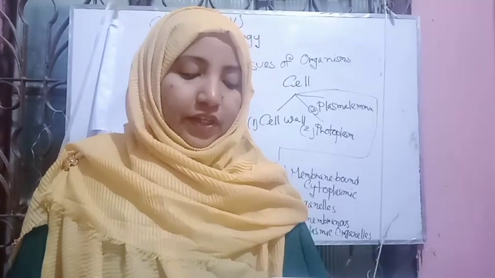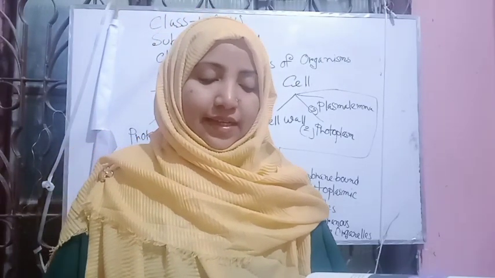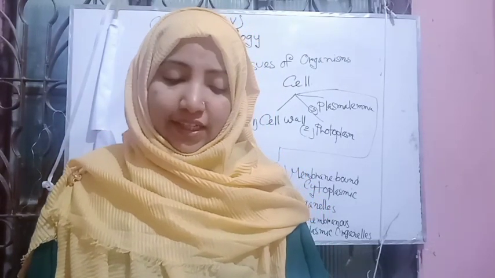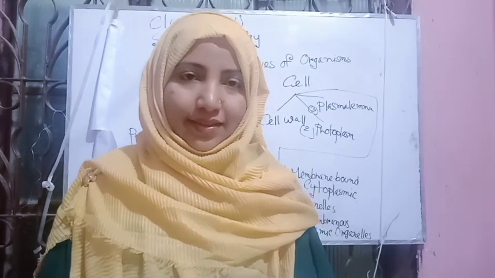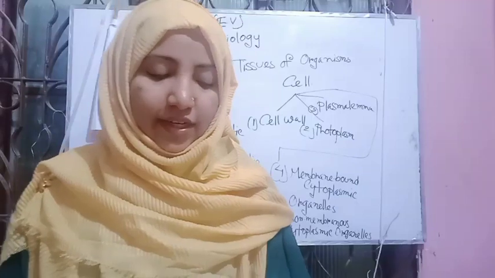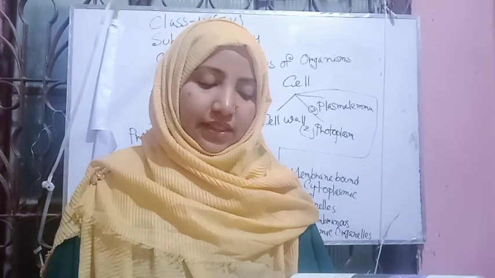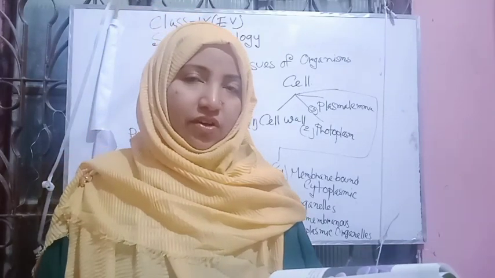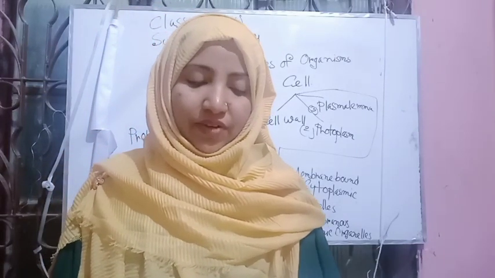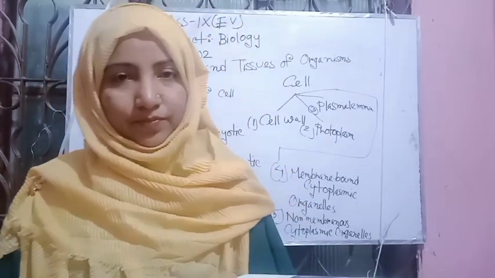Living cell. You learned in your previous classes that the cell is a structural unit of an organism. What is a living cell? Some scientists describe a living cell as the unit of structure and biological function of an organism.